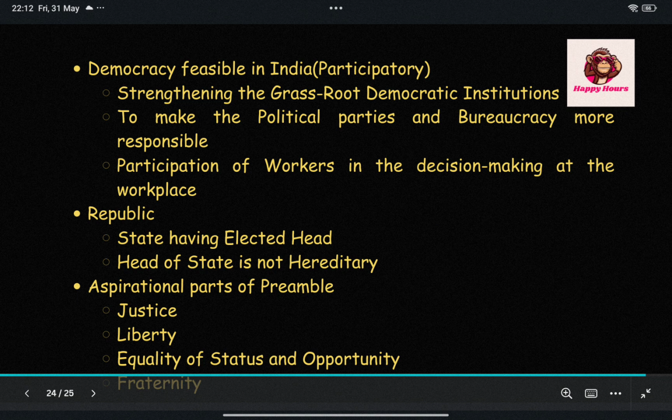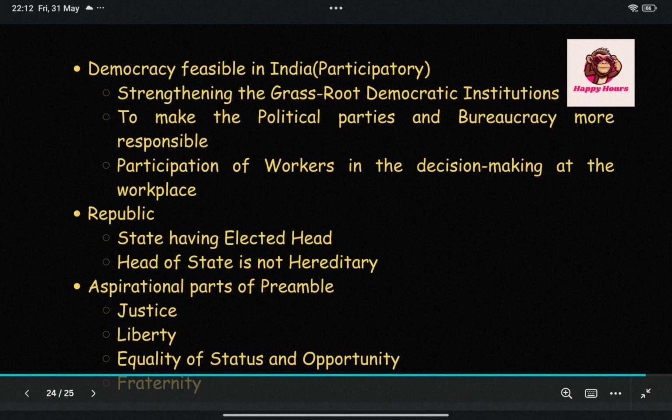Now we are going to proceed further with the aspirational parts of the preamble. These are justice, liberty, equality of status and opportunity, and fraternity. The very first point is justice. Justice is of three types. First is social, second is economic, and the third one is political.